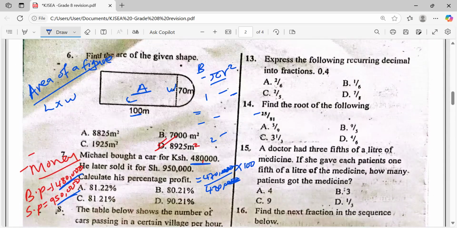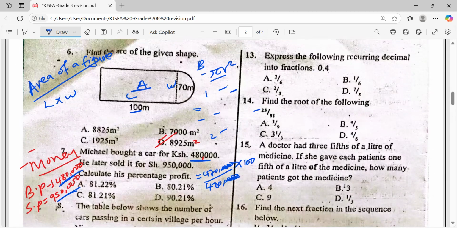Question number 13. Express the following recurring decimals into fractions. This one is a recurring decimal into fraction. Here we have 0.4 recurring. So what will you do here?